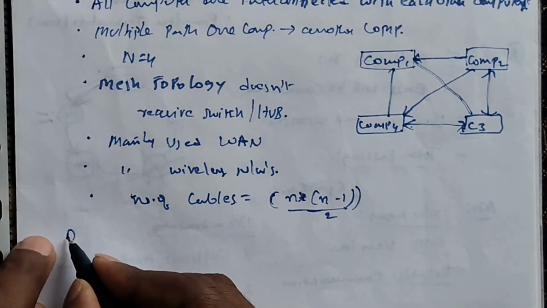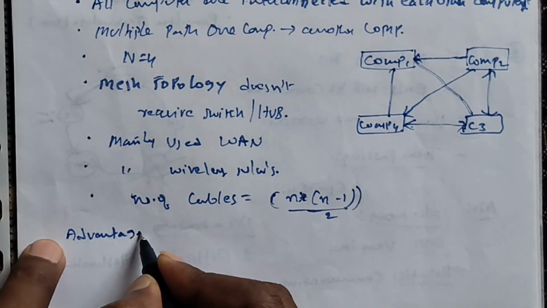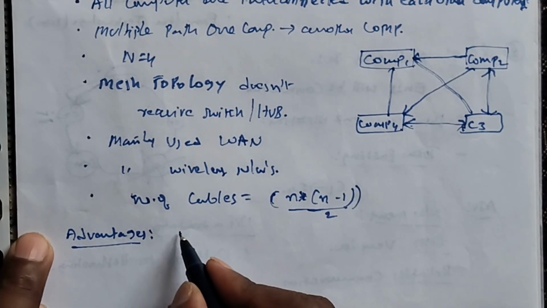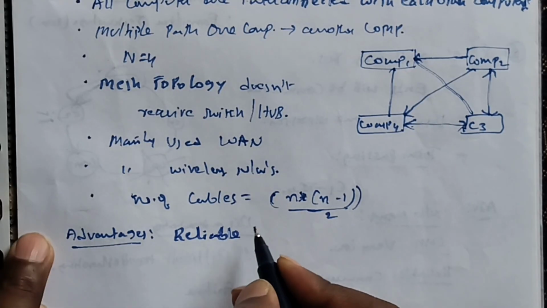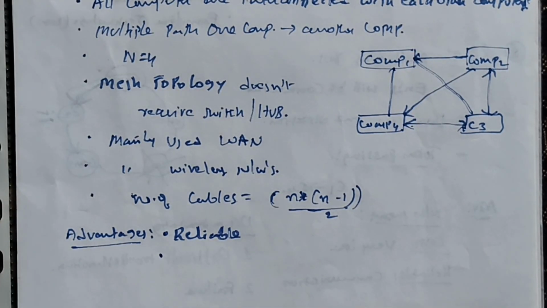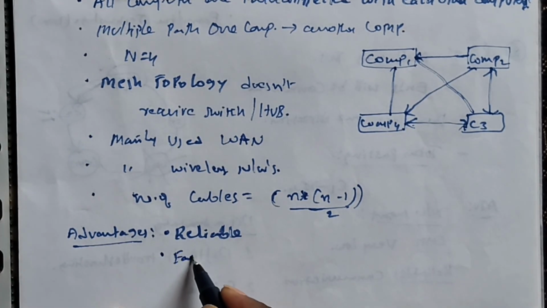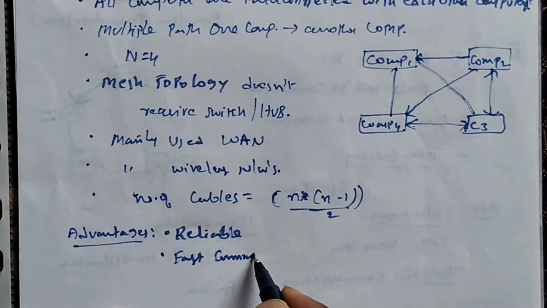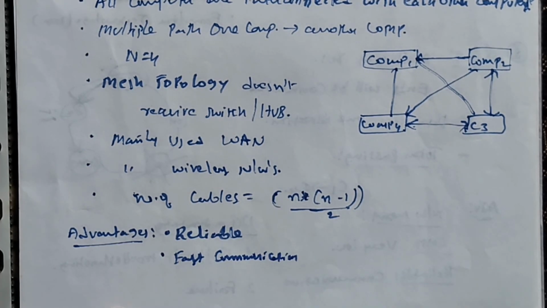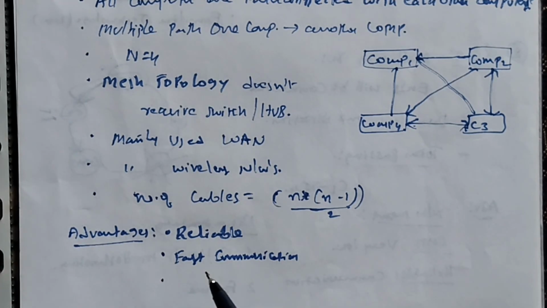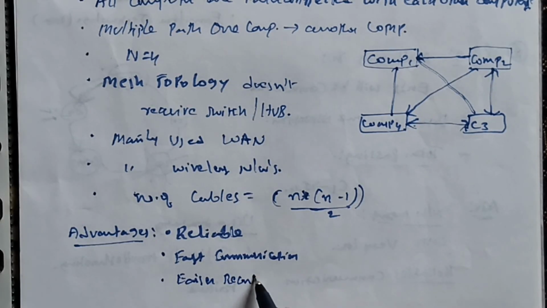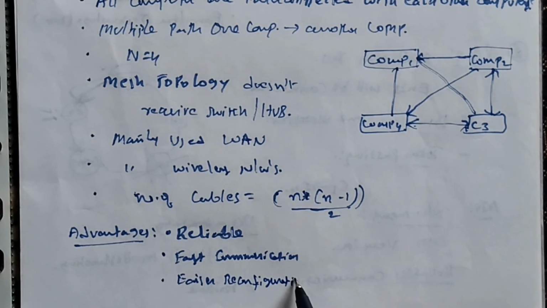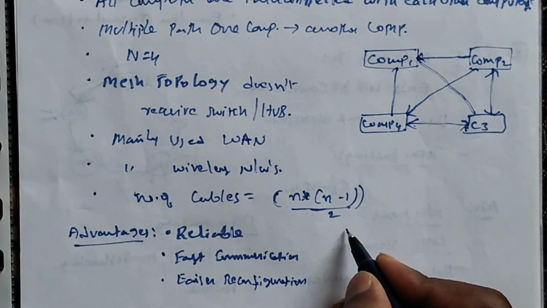Next, what are the advantages? Advantages are reliable communication. You know what reliable means? Delivery is guaranteed from sender to receiver. Fast communication, because the data is sent directly from sender to receiver, with no third party in between. And the next one is easier reconfiguration. If any device fails and you replace it, we can easily configure the new computer.